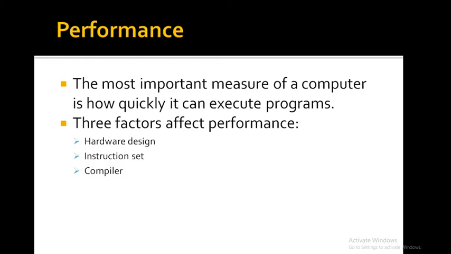So for best performance, it is necessary to design the compiler and the machine instruction set as well as the hardware in a coordinated way. The three factors that affect performance are hardware design, instruction set, and compiler. All these three have to be designed in a coordinated way for better performance.